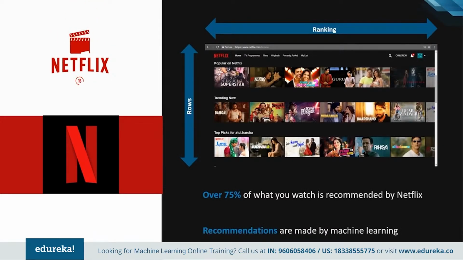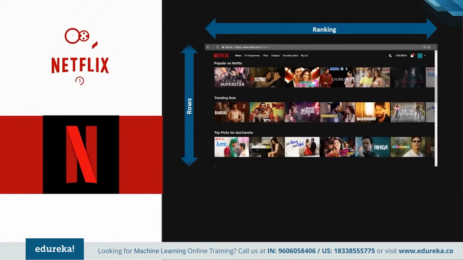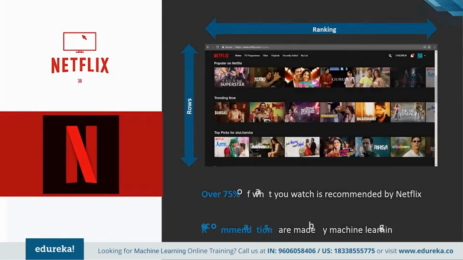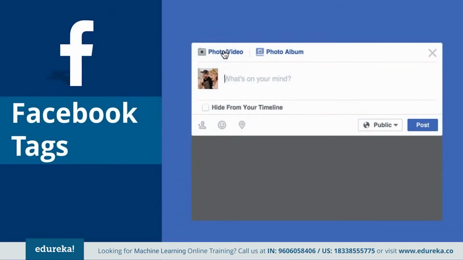So there's an association rule that Netflix uses to recommend to its users who, just like me, have watched movies A, B, and F. Suppose you have watched movies A, B, and F, so Netflix will recommend movie G for you. Even research suggests that more than 75% of what you're watching is being recommended by Netflix. Correct? Let's move ahead.